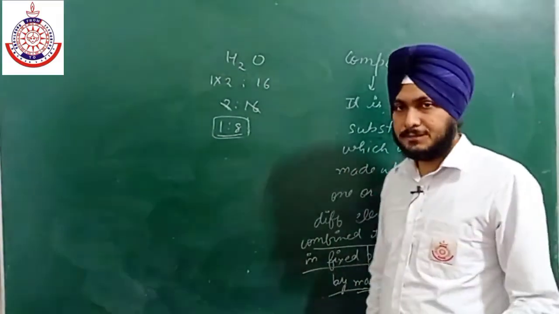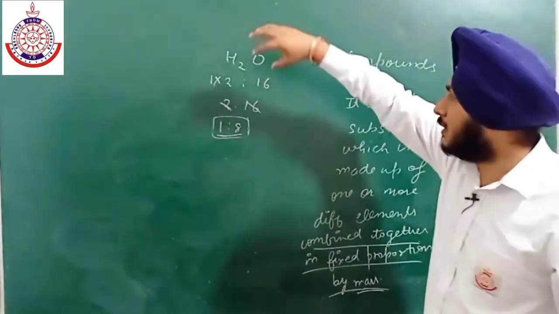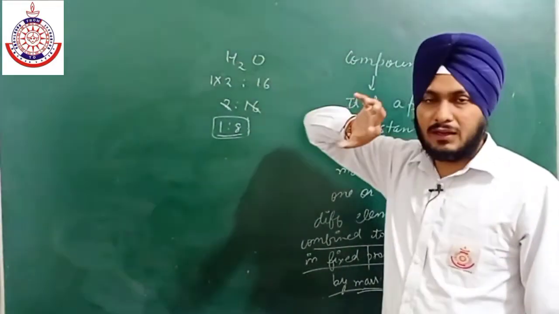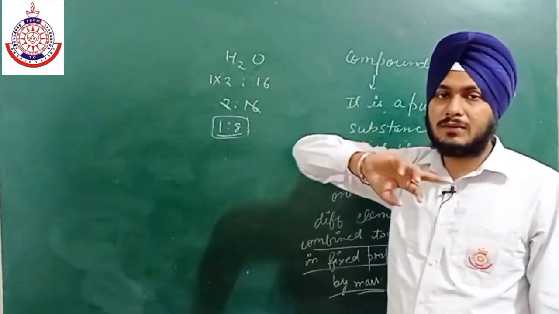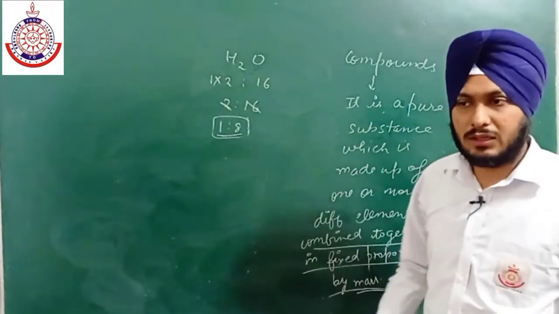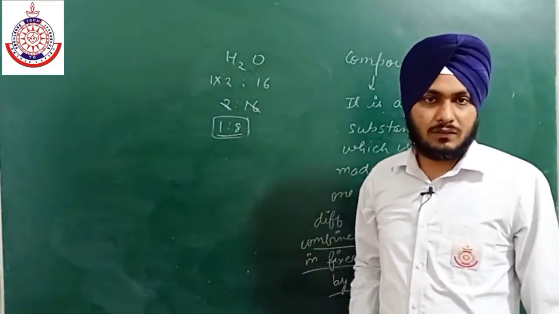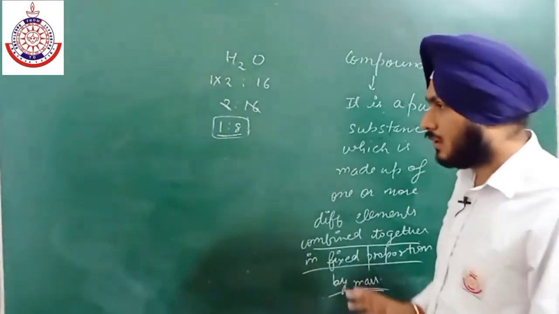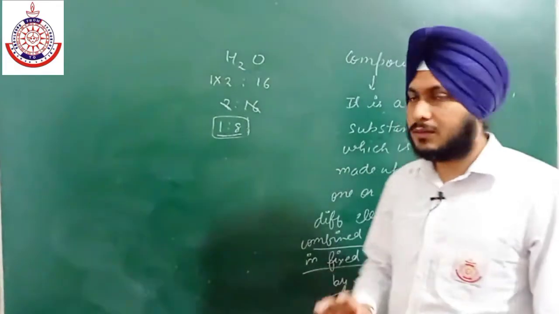Now one more thing, this water is a compound, okay. If I am asking about its properties, only oxygen is not able to give all the information about this water, and only hydrogen is not able to give all the information about this water. What we need is a complete molecule.